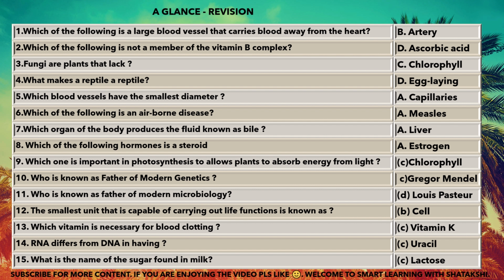Liver. Which of the following hormones is a steroid? Estrogen. Which one is important in photosynthesis to allow plants to absorb energy from light? Chlorophyll. Who is known as father of modern genetics? Gregor Mendel. Who is known as father of modern microbiology? Louis Pasteur. The smallest unit that is capable of carrying out life function is known as cell. Which vitamin is necessary for blood clotting? Vitamin K. RNA differs from DNA in having uracil. What is the name of the sugar found in milk? Lactose.